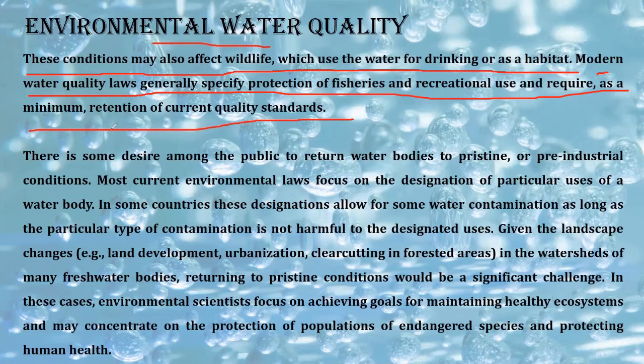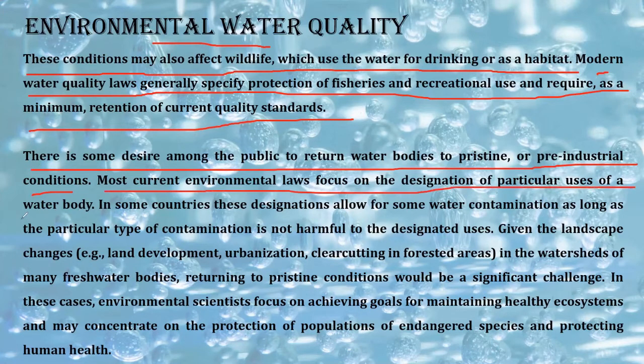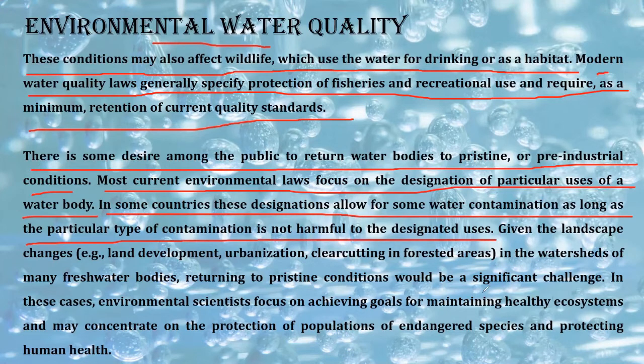Now there is some desire among the public to return water bodies to pristine or pre-industrial conditions. Most current environmental laws focus on the designation of particular uses of a water body. In some countries, these designations allow for some water contamination, as long as the particular type of contamination is not harmful to the designated uses, right?